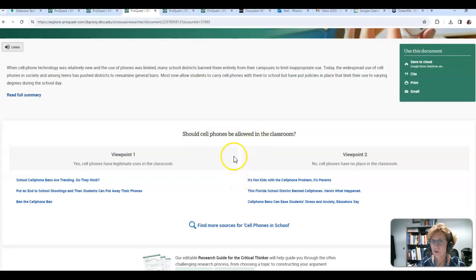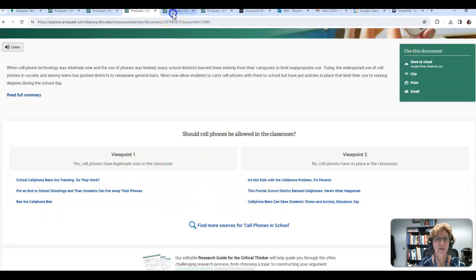So here in SIRS, you will see 2 viewpoints. Kind of a pro-con, sometimes it doesn't quite work that way, but you will definitely see 2 viewpoints. The 2 articles that you find must be on differing perspectives, differing viewpoints. So here in SIRS, you can see 3 articles for one viewpoint and 3 for the other. You may choose from that list.